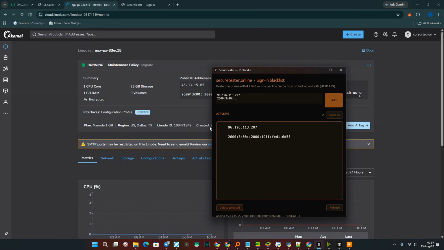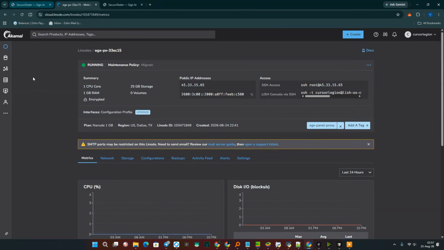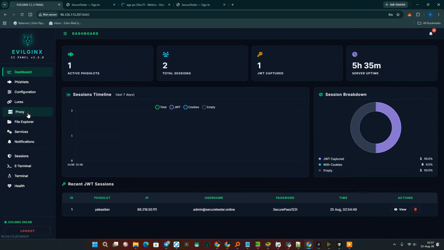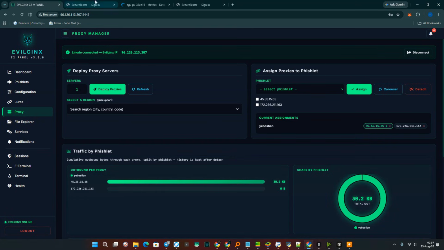We are currently in the process of adding these specific IP addresses to our server's blacklist. The goal here is to carefully observe and analyze exactly how our phishlet behaves after it has encountered a 429 error response three consecutive times, which indicates that we are hitting our rate limits. The IP addresses have been updated. Oh God, I closed our page. But that's no problem. Returning to the proxy page.